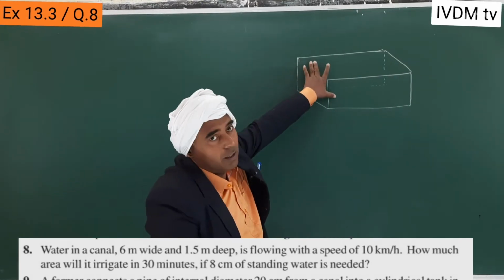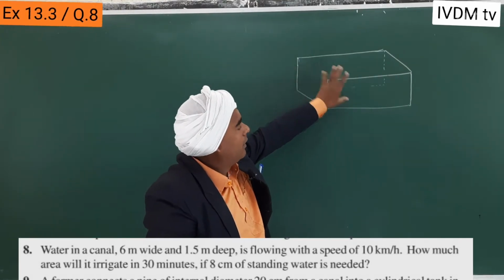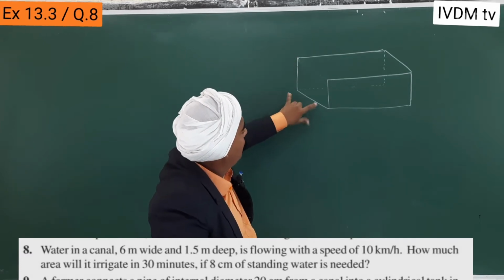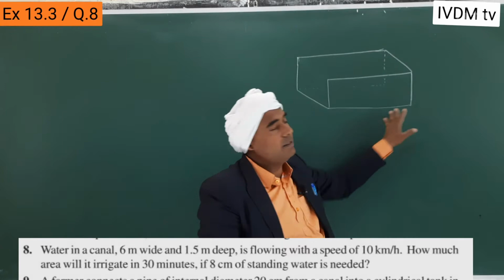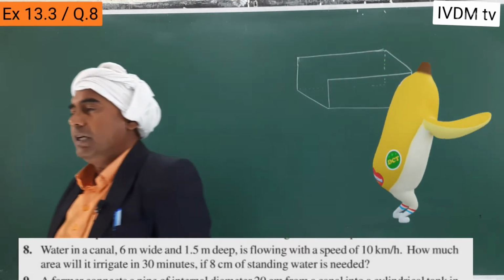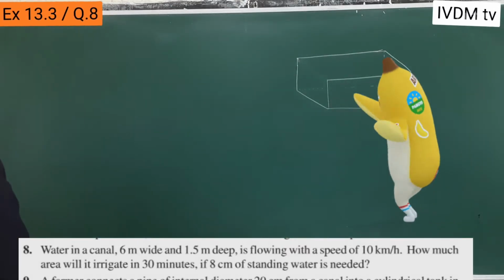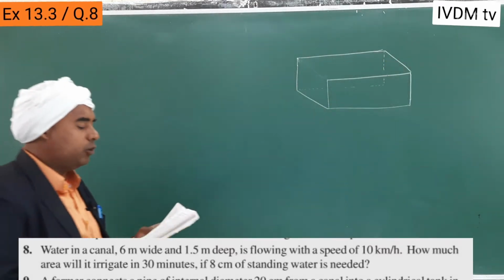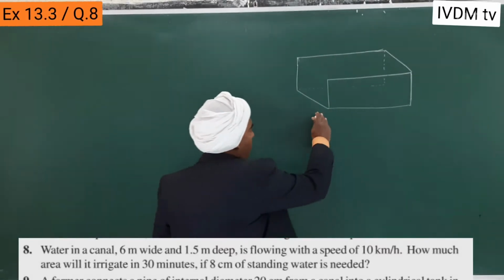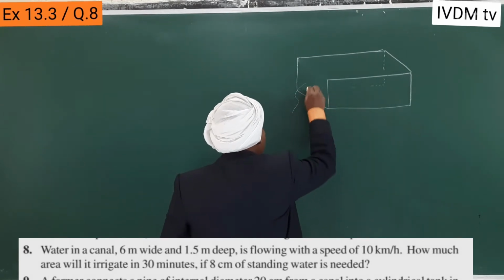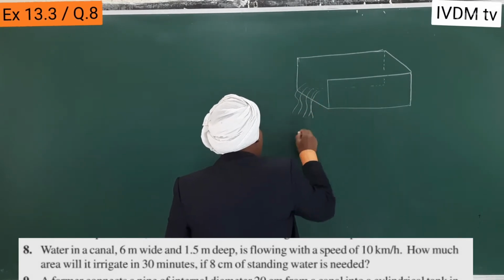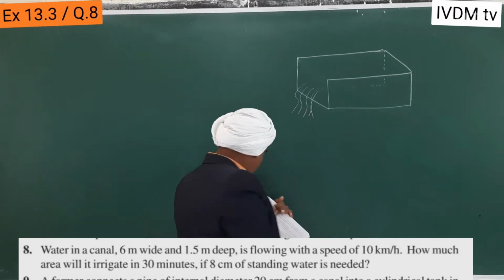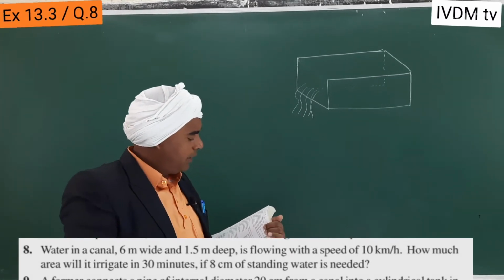These two are the walls, and it is given this depth, this width, and the length is replaced by the speed of the water. In 1 hour 10 kilometer length will fall down from here. This is the canal, 6 meter wide and 1.5 meter deep.